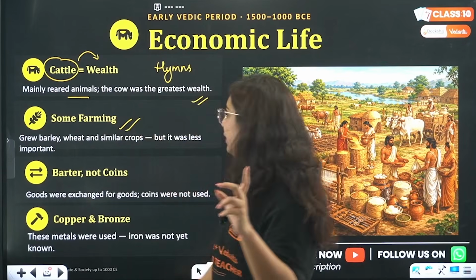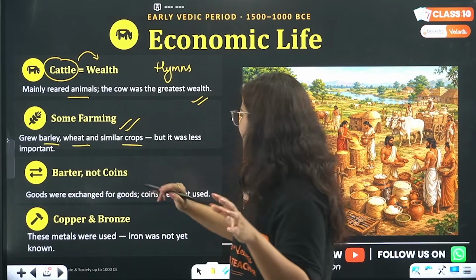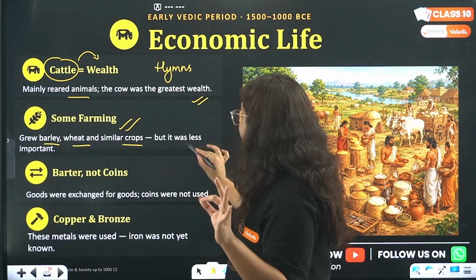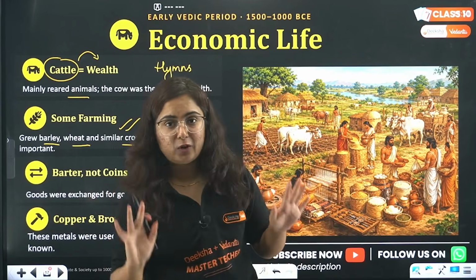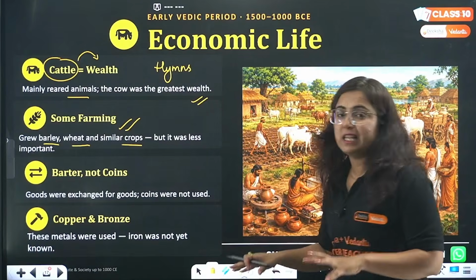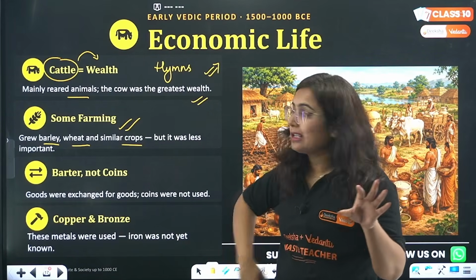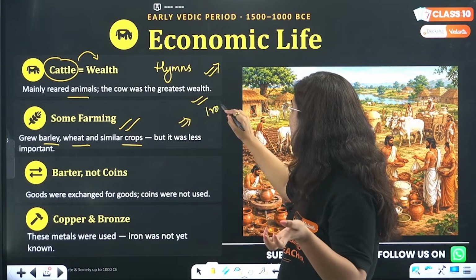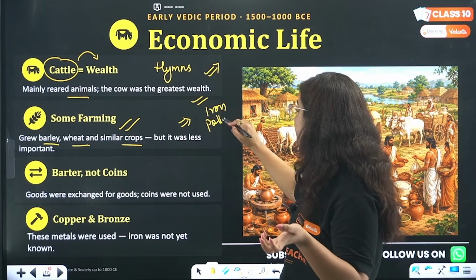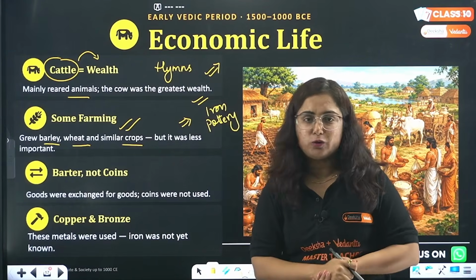Many of the people were doing farming. They were growing barley, wheat and similar crops like paddy also, but it was less important at that time. Now it's very much clear that some people are managing cattle, some people are doing farming, some might be working with iron, some might be making pottery. So there might be trade also, because exchange of elements has to be done.